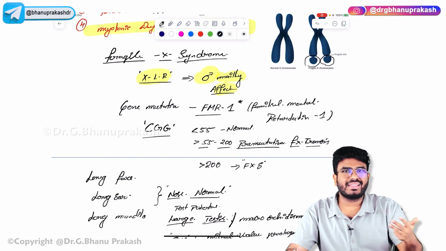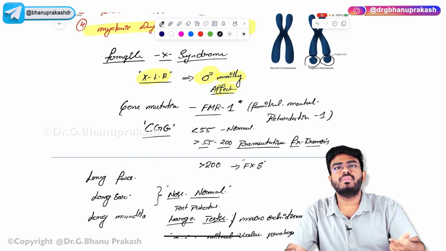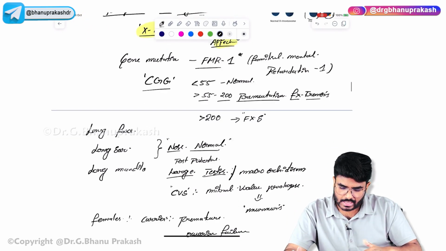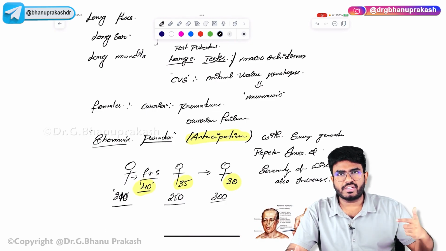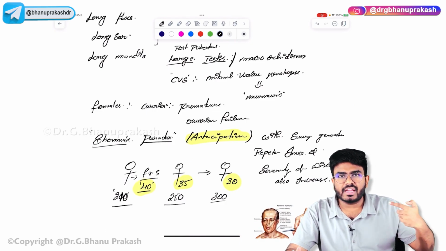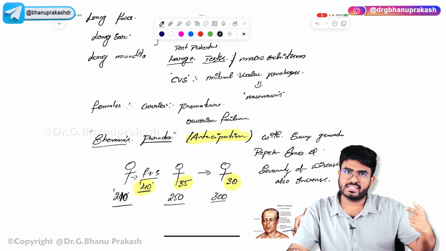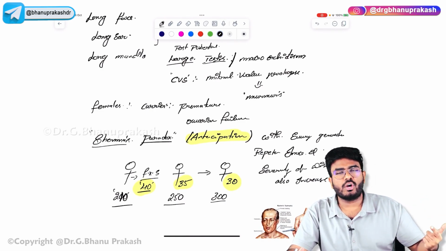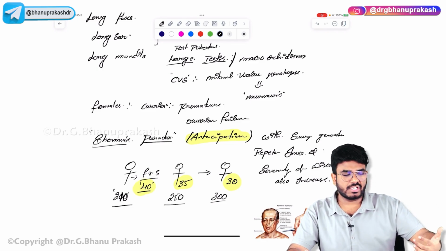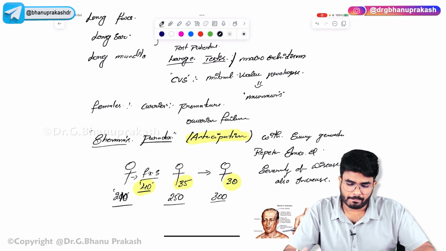In females who are the carriers, most of the time they will be having premature ovarian failure. And what is the Sherman's Paradox? With every generation, the number of repeats increases as well as the severity of the disease. And one more thing is anticipation. If a father is having a disease by 50 years, the son is going to get the disease by 45 years or 40 years. With every generation, the earlier the disease is going to manifest.